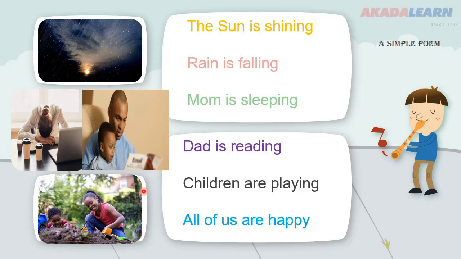All right, so that is a word category for you. Okay, so we discussed a poem, we discussed sentences. Rain is falling, mom is sleeping, dad is reading, and so on. And we've also discussed what? The word category verb. Playing is a verb, reading is a verb, sleeping is a verb, falling is a verb, and shining.